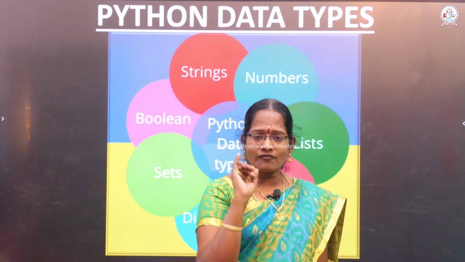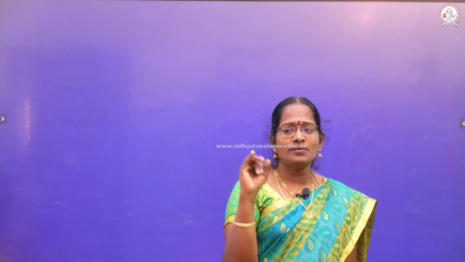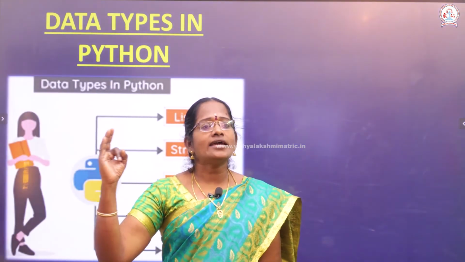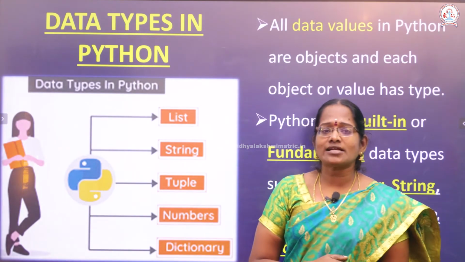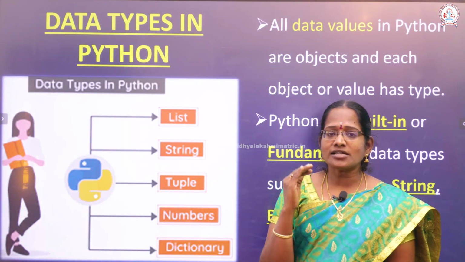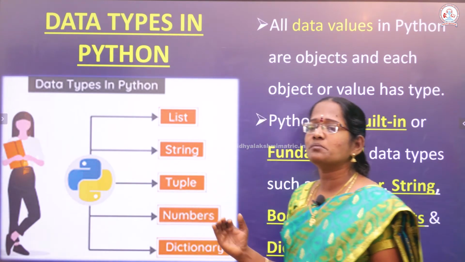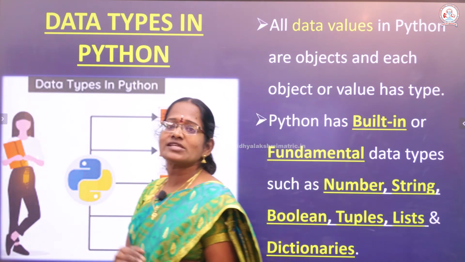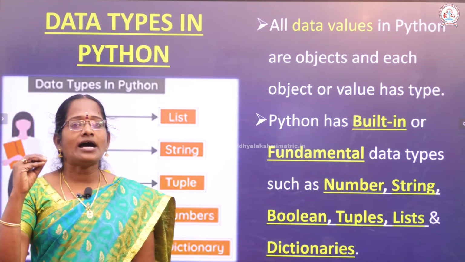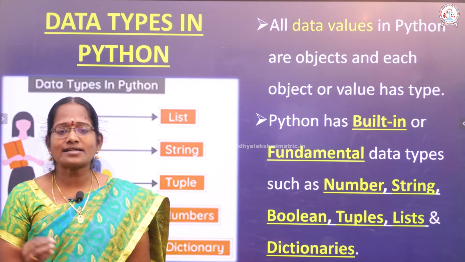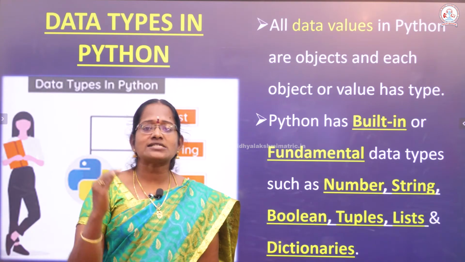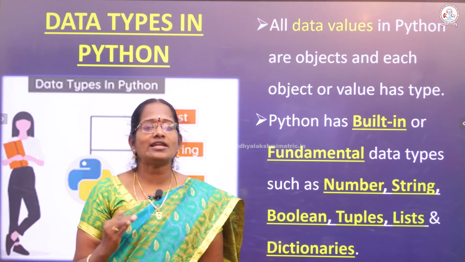So, what are the types of data type? String data type, numerical data type and boolean data type, again tuples, list, dictionary; different types of data types we have. In Python we have list, string, tuple, number, dictionary, boolean; these are all data types. All data values in Python are objects, and each object or value has a type.